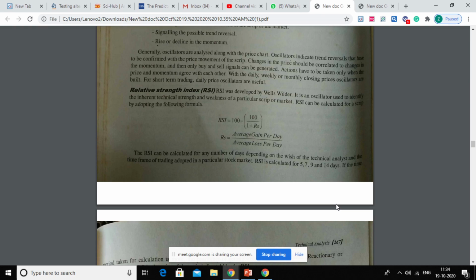So this formula could be applied for 5 days, 7 days, 9 days, or 14 days, and depending on that you will be trying to find out the relative strength index. I hope you must have written this formula. Yes, ma'am. Okay. Now go through this calculation.